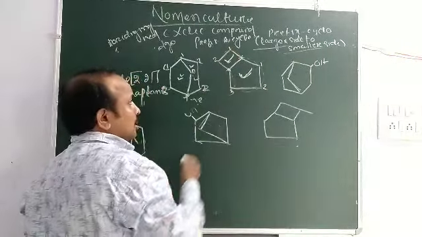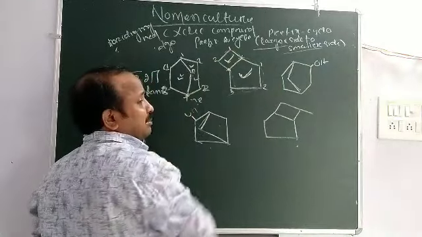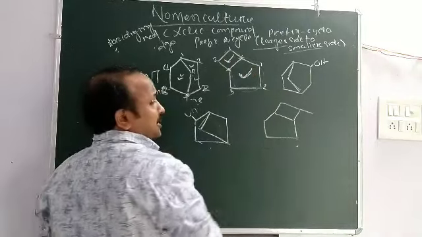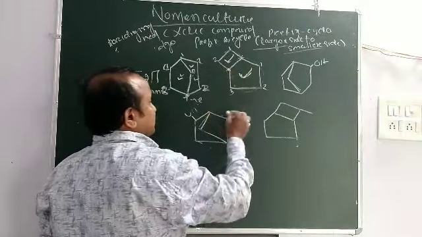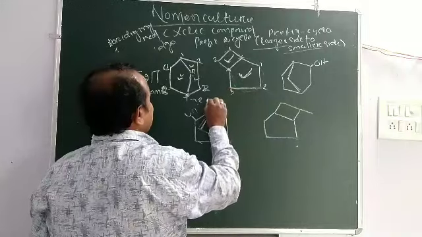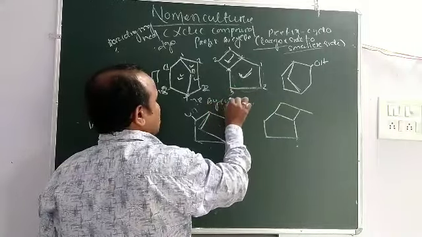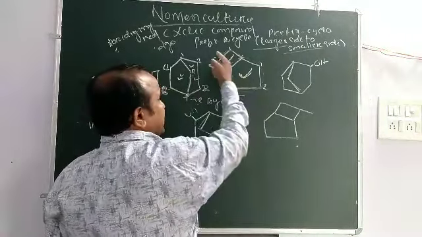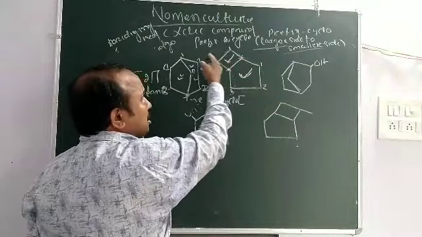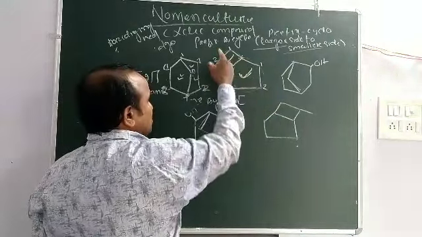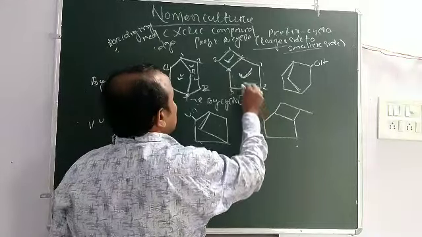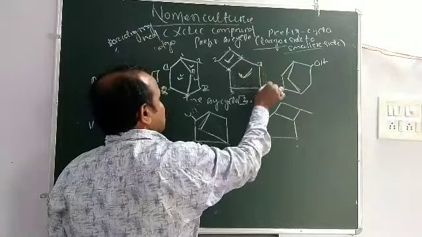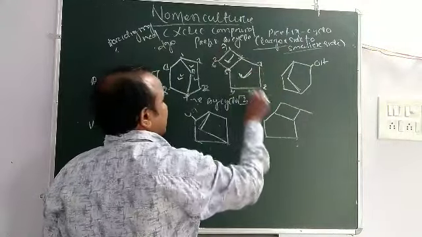So you name from the larger side, and there is no carbon in between in the bridging chain. So you start with bicyclo, then start the square bracket, then here is 3, here is 2. So from larger to smaller, 3, 2, 1, and the carbons 1, 2, 3, 4, 5, 6, 7, total 10.